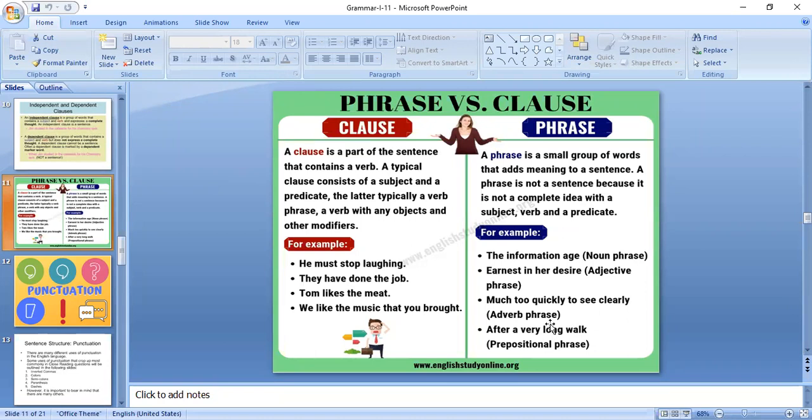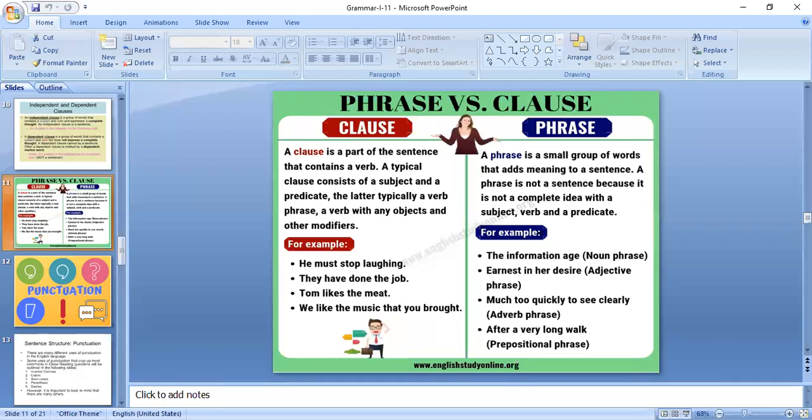For example, as I told you, a phrase doesn't contain a subject and verb. This phrase we have already discussed in the previous class. For example, the information age.